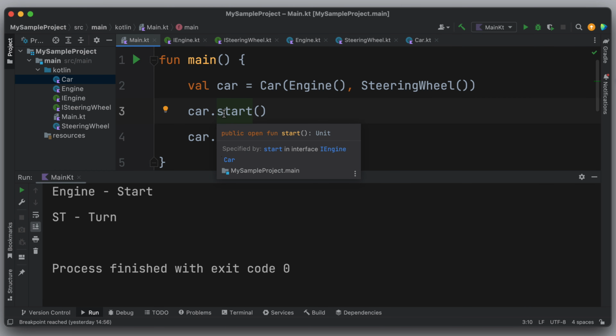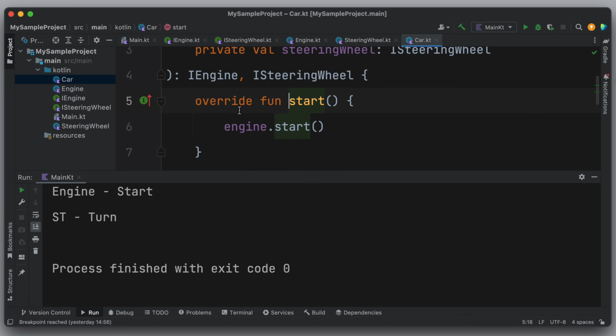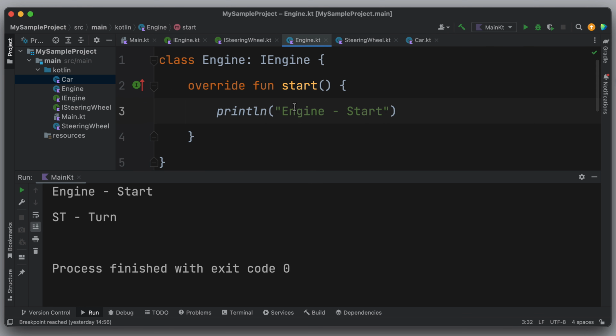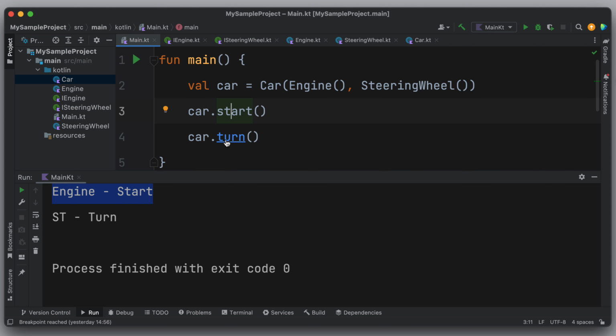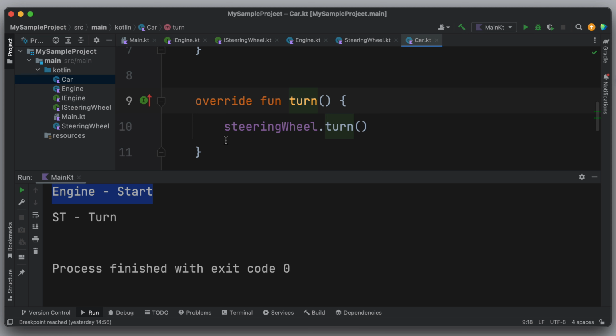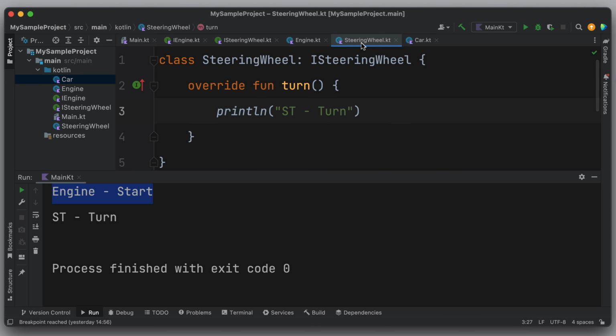Here, because we are delegating the responsibility of the start function to an instance of the engine class, it prints engine-start. And here, because we are delegating the responsibility of the turn function to an instance of the steering wheel class, it prints st-turn.